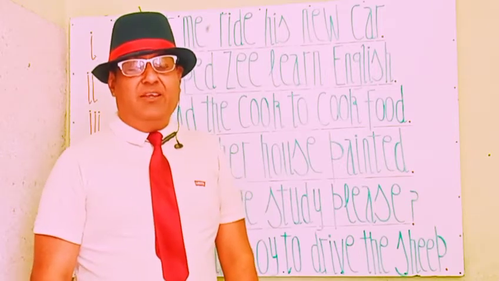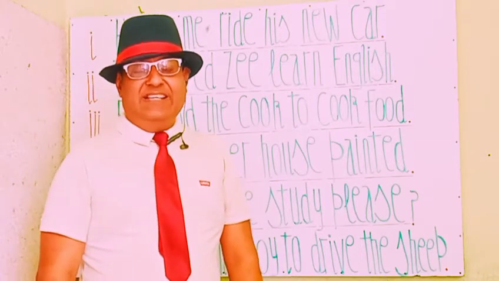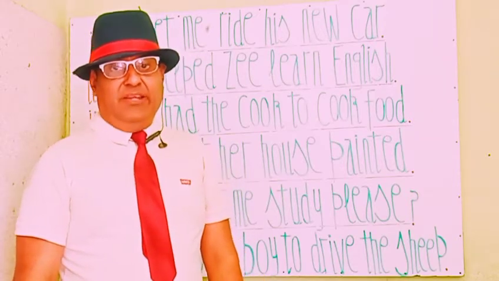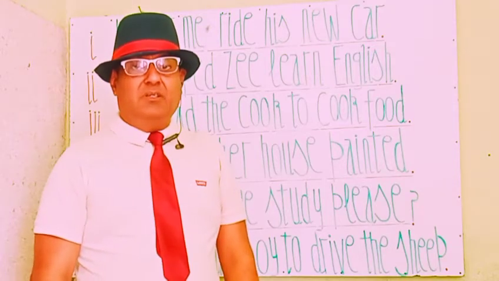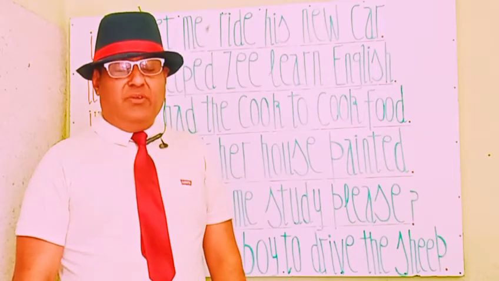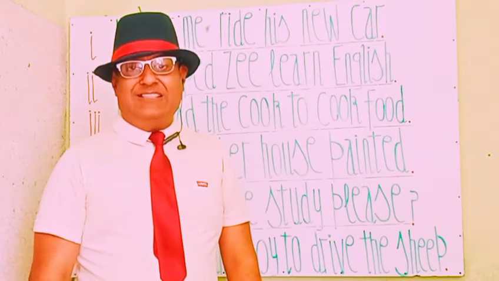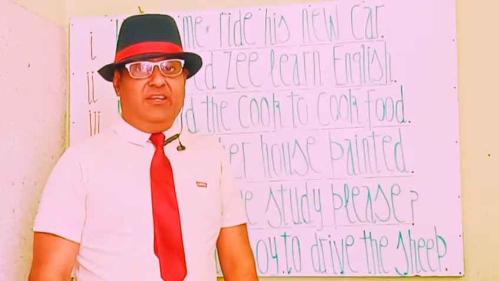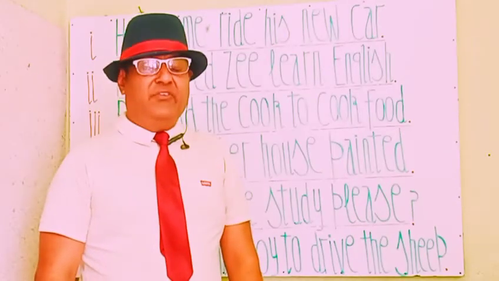They help Z learn English. You see that Z is the main object, the main noun that is influenced by them to learn English. So causative verbs are clear in forcing somebody else to do the task for others. The same situation is here in these two sentences we have read out.